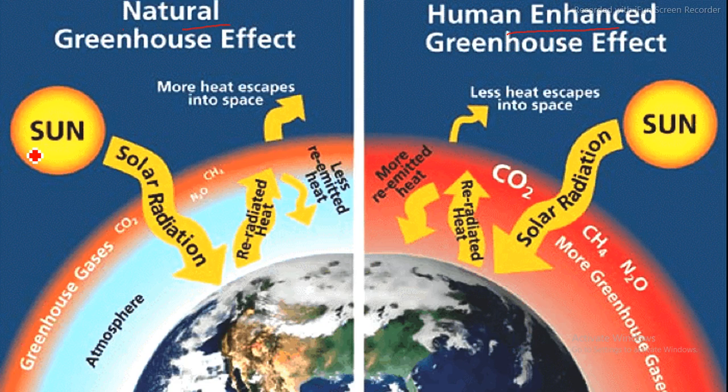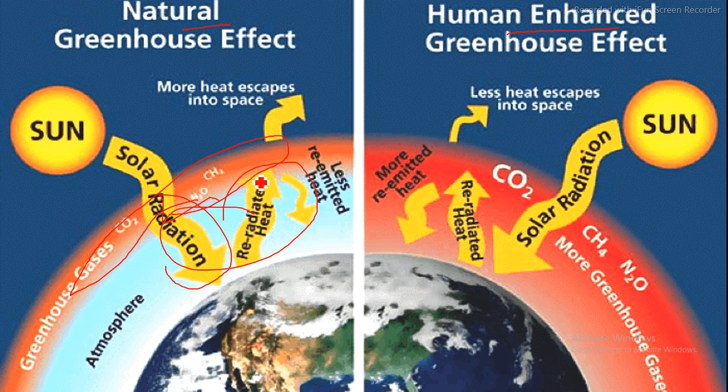So here, whenever the sun's rays pass into the atmosphere or onto the surface of the earth, solar radiation gets reflected back to space. In this process, the greenhouse gases present in the atmosphere absorb this solar radiation and keep the earth's temperature warm so that life can exist.